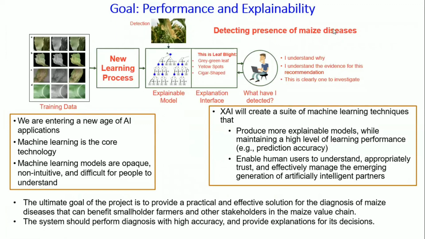The main goal, the ultimate goal of the project, is to produce a practical and effective solution for diagnosis of diseases using machine learning, using explainable AI. In explainable AI, we shall develop our model, and we shall use some techniques to explain how the model has come up with classifying a disease, which can give the farmers and experts more confidence in the model.